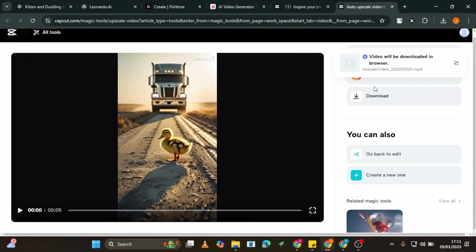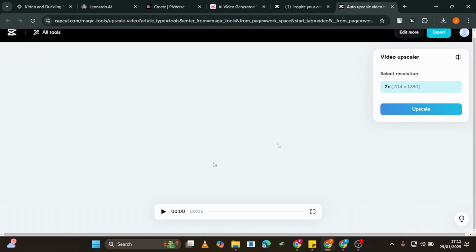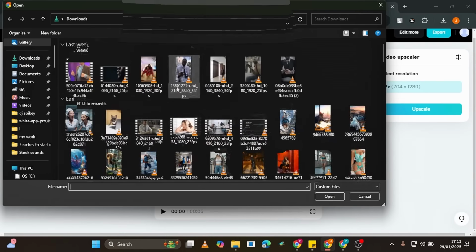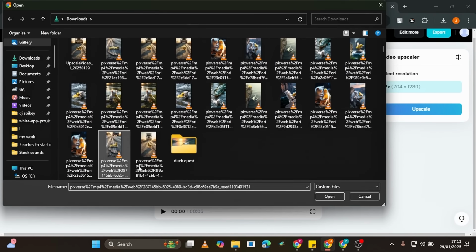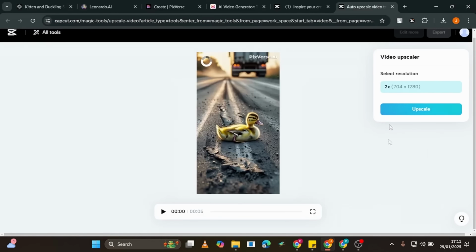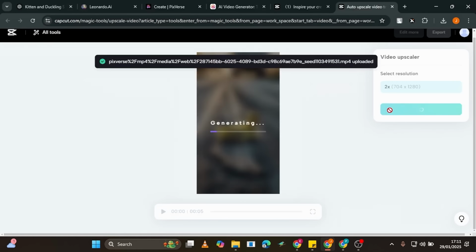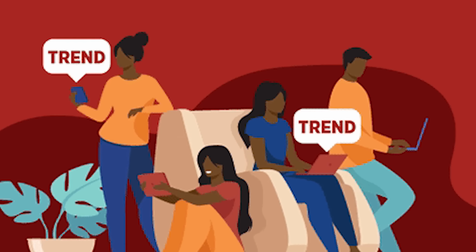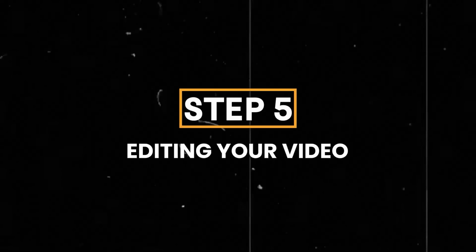If you used Pixverse AI for animation, you might not need this step. But if you feel your video could be sharper, CapCut can make a huge difference. With AI-powered upscaling, your video will look more polished, high quality, and professional, perfect for grabbing attention and keeping viewers engaged. Step 5. Editing the final video.